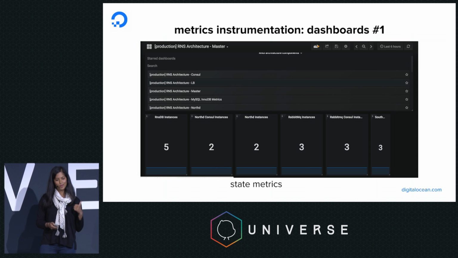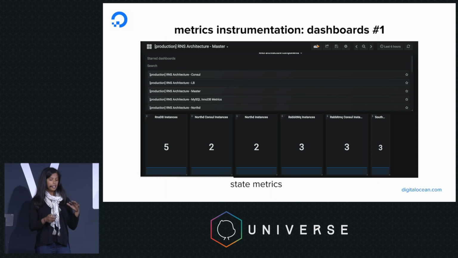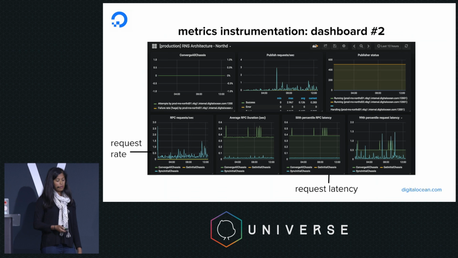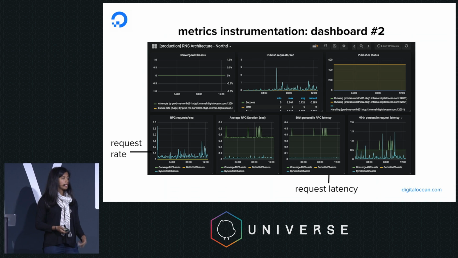So the first dashboard I'm going to show you is our master dashboard of sorts, and it links to all the components that are in the system. This is for VPC. So we've got our state metrics, just what is up or down in our system, like the number of components that are up or down. And then we've got links to console, our load balancer dashboard, our MySQL dashboard, and one of our Go microservice dashboards, NorthD. For our services themselves, you can see that we're definitely measuring the 4 golden signals.